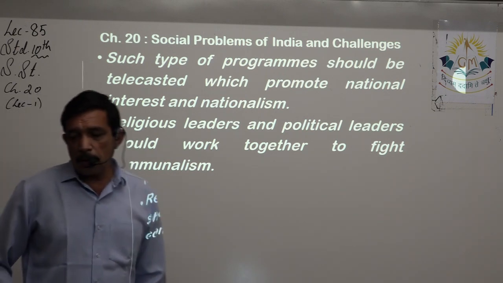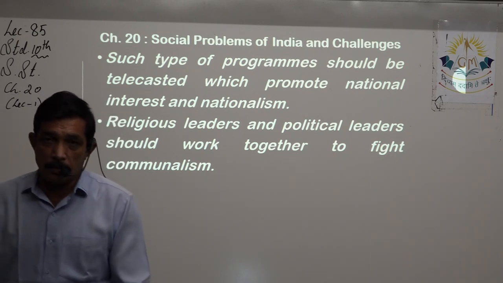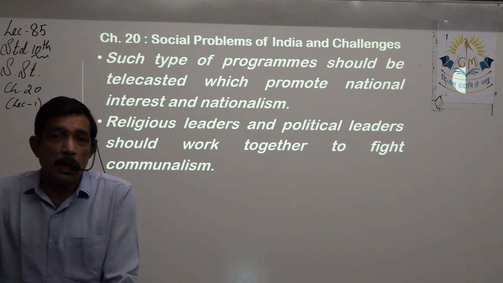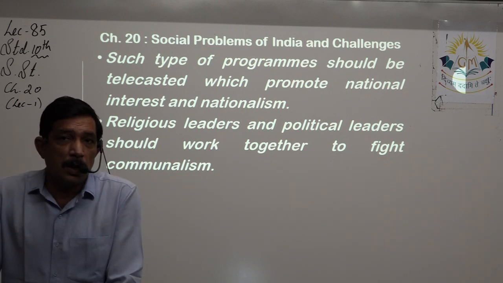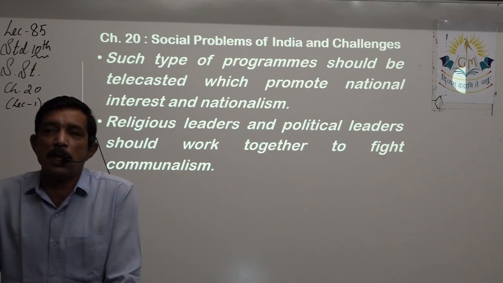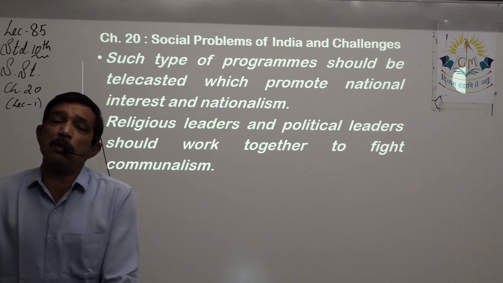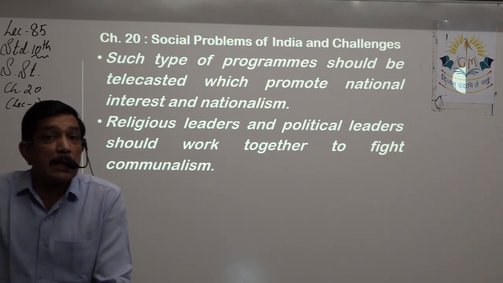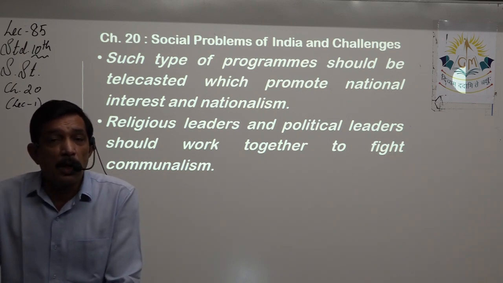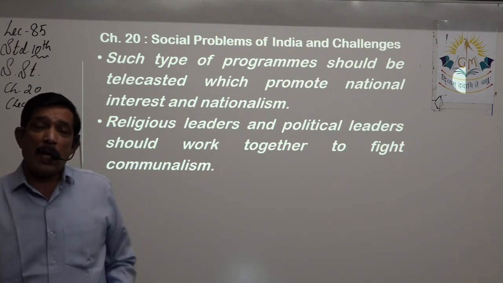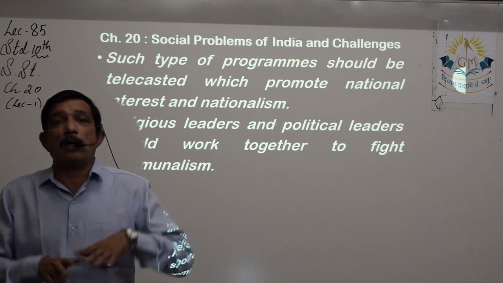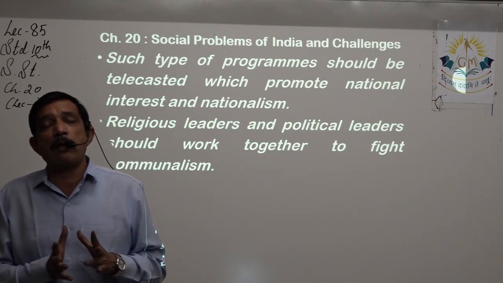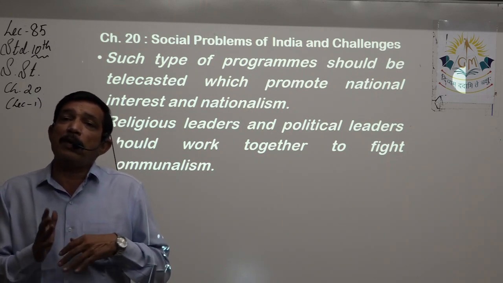Religious leaders and political leaders should work together to fight communalism. A very good example is set, for example, when Rath Yatra or Eid happens, right? We have seen during these times that religious leaders of both religions and all the religions of that area sit together along with the collector, police commissioner, or the police authority of that city, and they all talk on the same platform that Rath Yatra is going to commence. Then all the religions get together and make that Rath Yatra a success rather than having any communal tension.